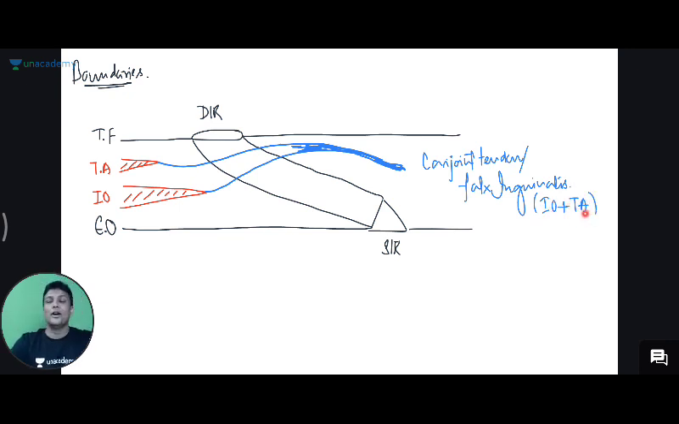Okay, whatever that big complicated diagram I've shown you, we have drawn the diagram here.